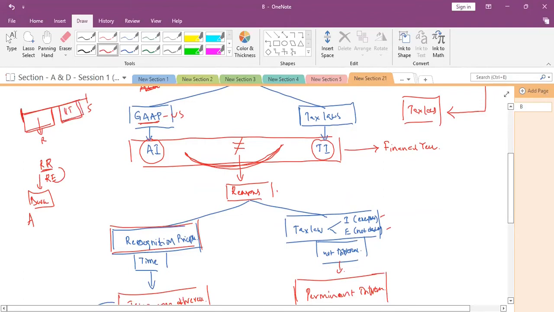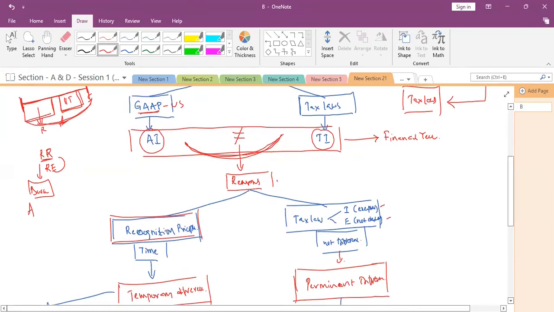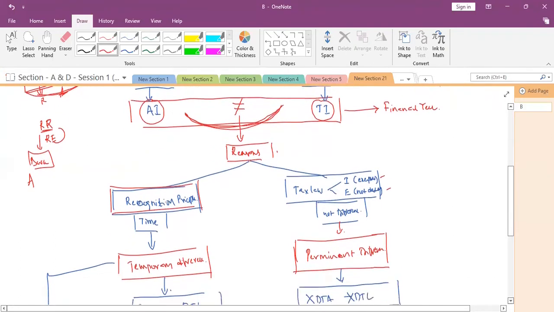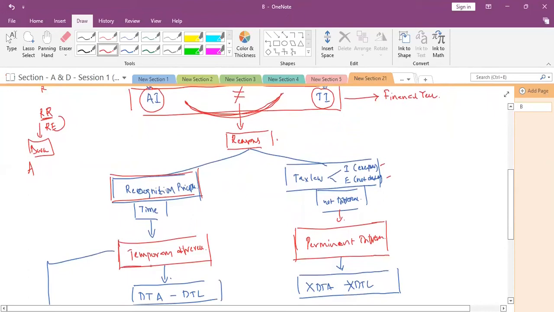So over a period of time, when we take the big picture, these differences will nullify, will reverse back, will become zero. That is because of the time difference and the recognition concept. So those differences are called temporary differences.